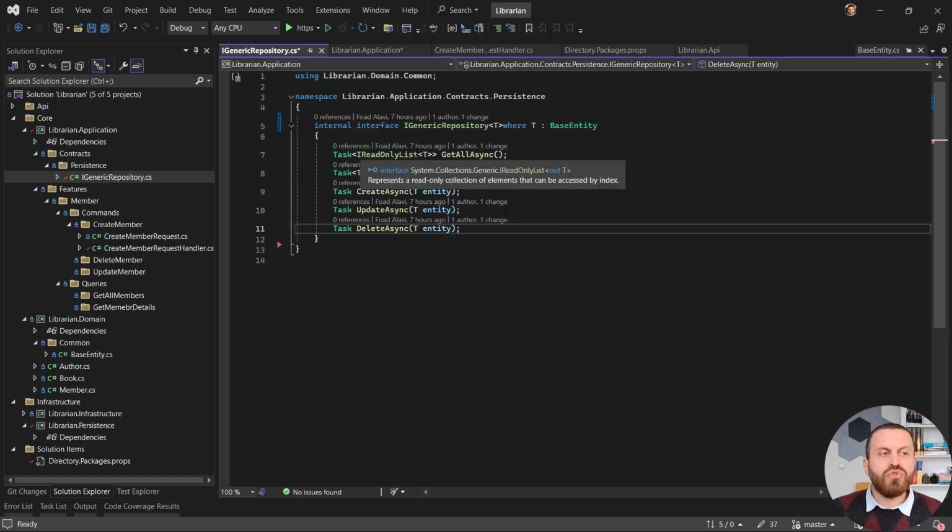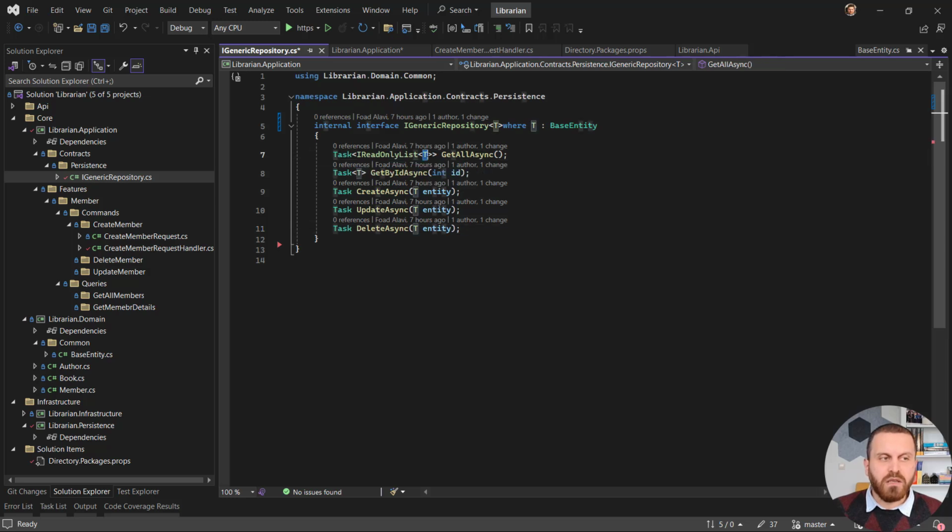It is going to return a list of something. This something can be member, can be author, can be book, depending on the type that we are going to pass to it. Get by ID async is accepting an ID and returning just one item. And we have 3 other methods for creating, updating, and deleting async. Each of these methods is going to accept one entity of type T. Let's reformat it again. And now we can start.